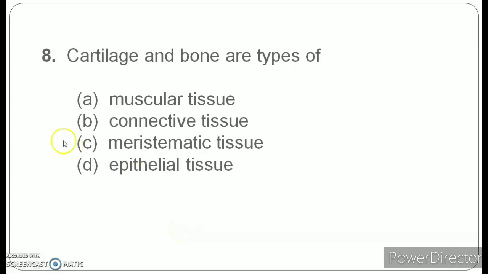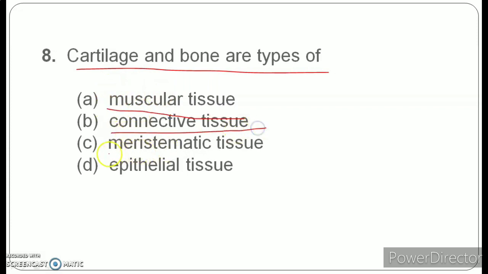Okay students, so moving further to the next question we have, cartilage and bone are types of, and your options are A. muscular tissue, B. connective tissue, C. meristematic tissue, and D. epithelial tissue. Read the question again and mark the right answer.